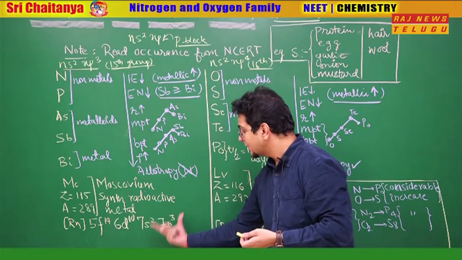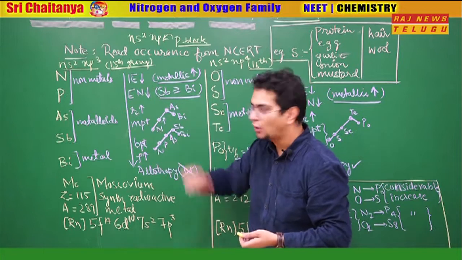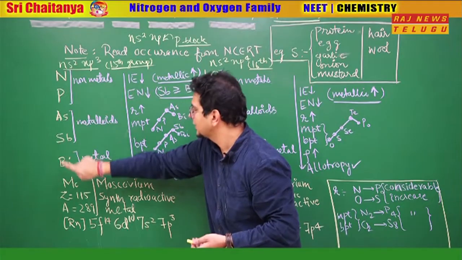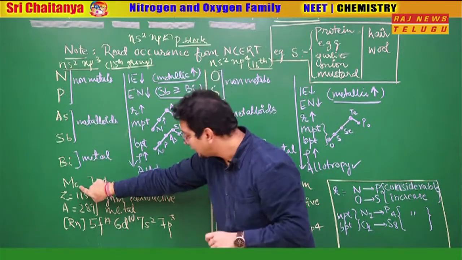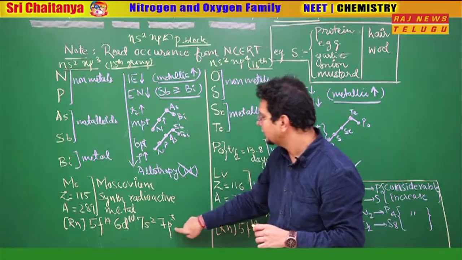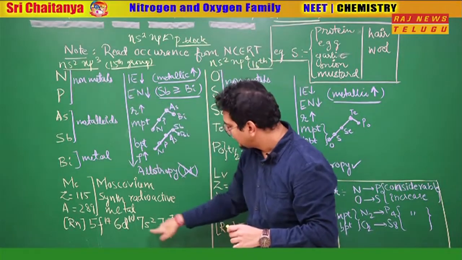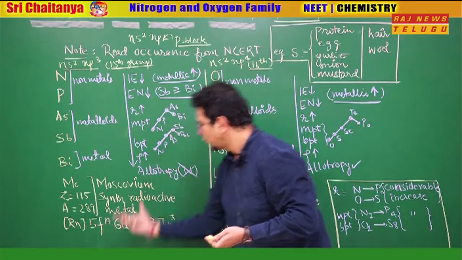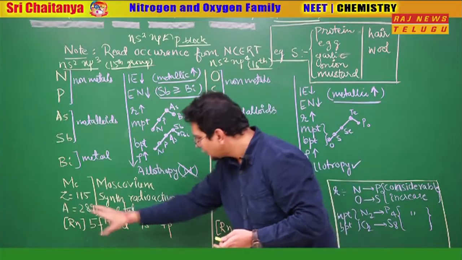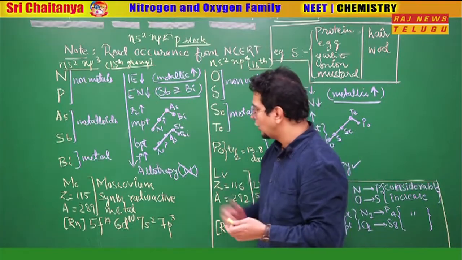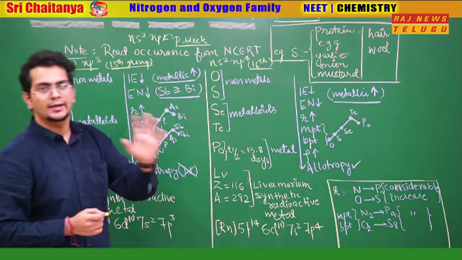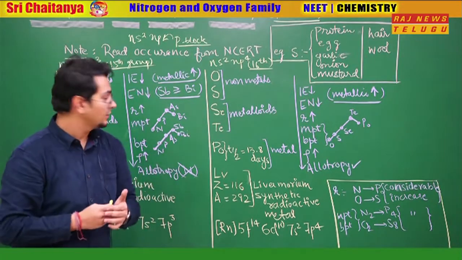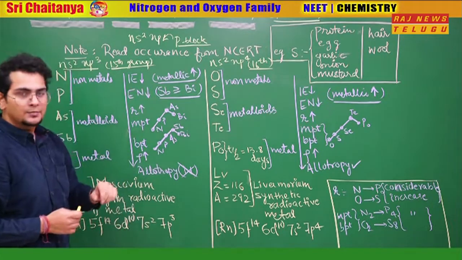The valence configuration is the same as the remaining elements, because nitrogen is in the 2nd period, this is the 3rd, 4th, 5th, 6th and 7th. Moscovium is from the 7th period, so the configuration goes as 7s2, 7p3. So ns2 np3, 7th period, 7s2 7p3. This is not much important for you when the chemical property comes into play, so it's better to remember the configuration as it is. Now, it's a radioactive element. We don't have to study its physical and chemical properties, because luckily it is recently discovered and the studies are still going on. Talking about the oxygen family, that is the 16th group.